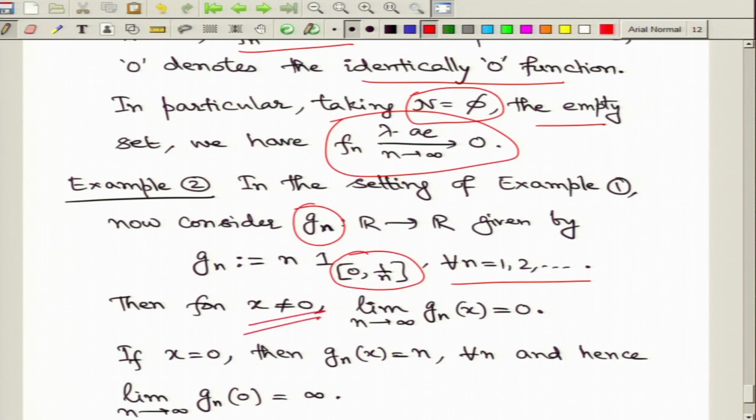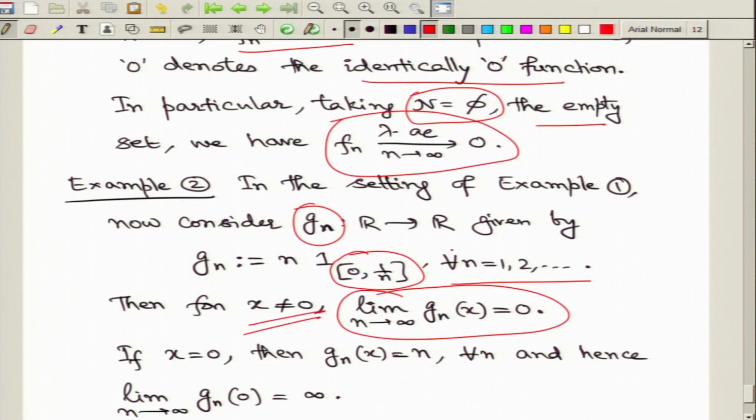Now, whenever x is not equal to 0, we can argue as before and show that the pointwise limit for these values of g_n must again be 0. So, just to repeat, if x is negative, then x does not belong to these intervals and the function value is 0.